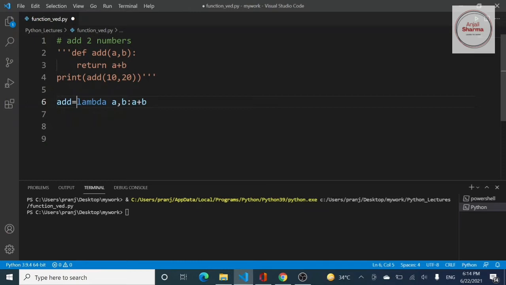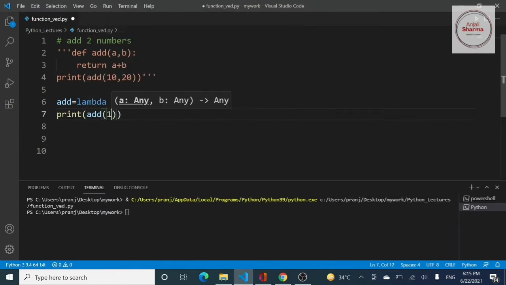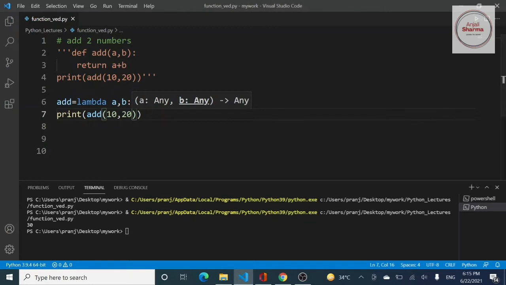We have made a variable and assigned this expression to that variable. Now, to add something, you write the print statement, the name of the variable, and inside it you pass the two arguments. Now if you run it, you get 30 on the screen. So that is how we write lambda expressions.